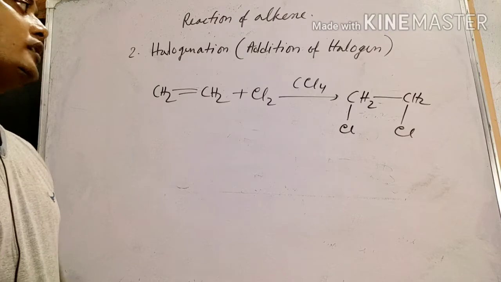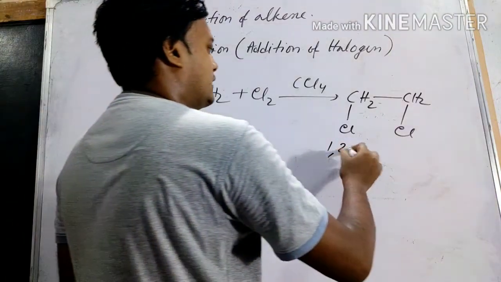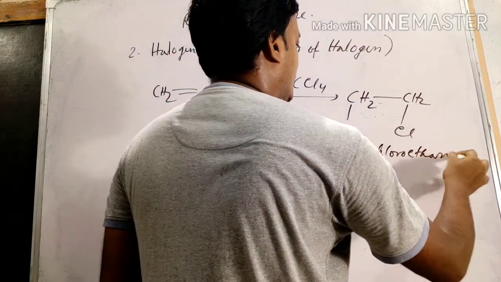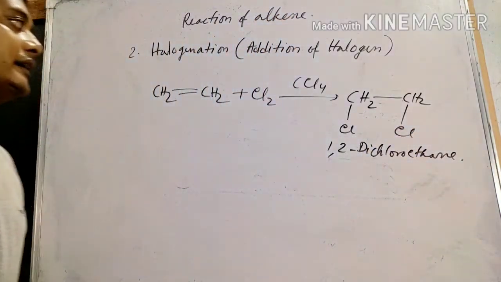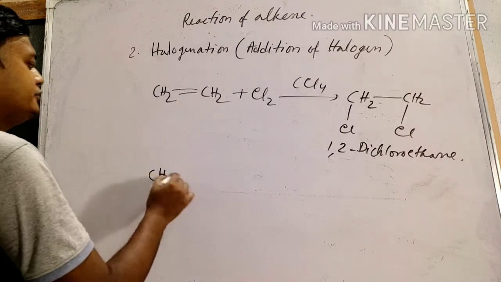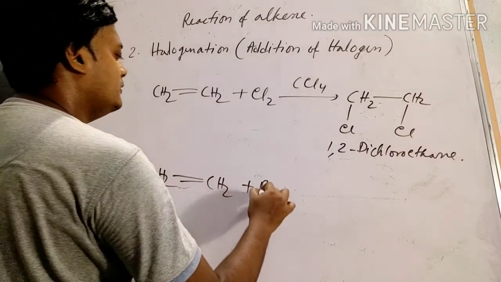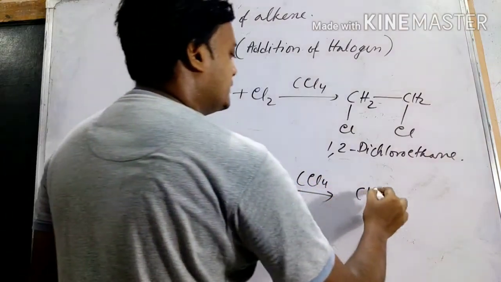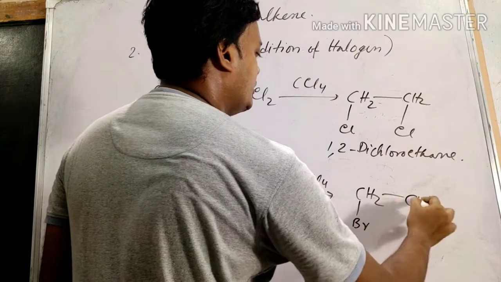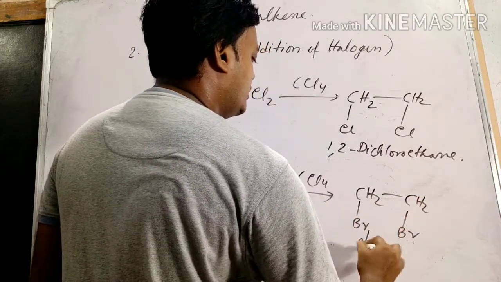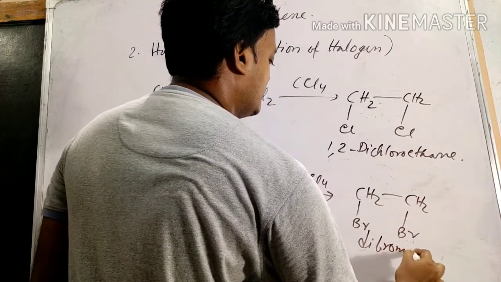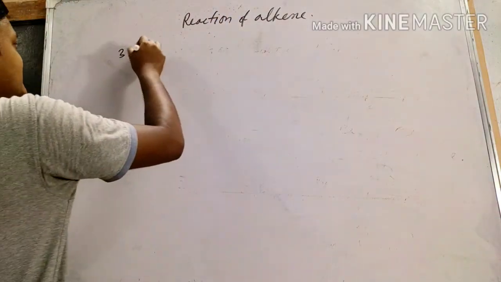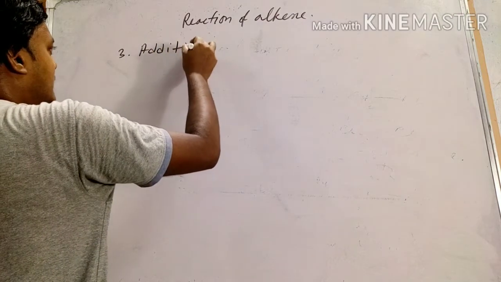That is 1,2-dichloroethane, IUPAC nomenclature. Now if we take bromine, we will get 1,2-dibromoethane.